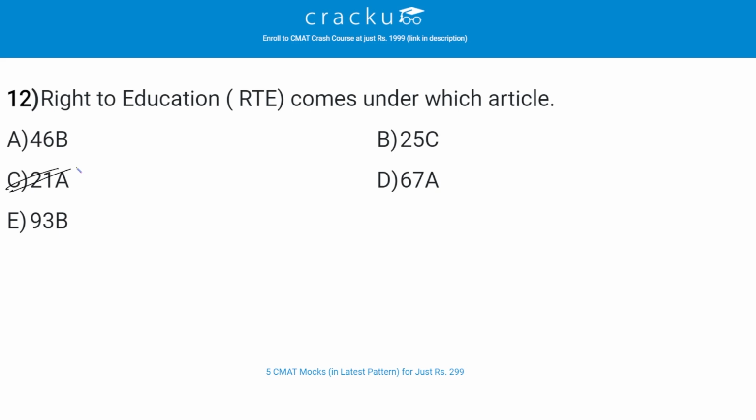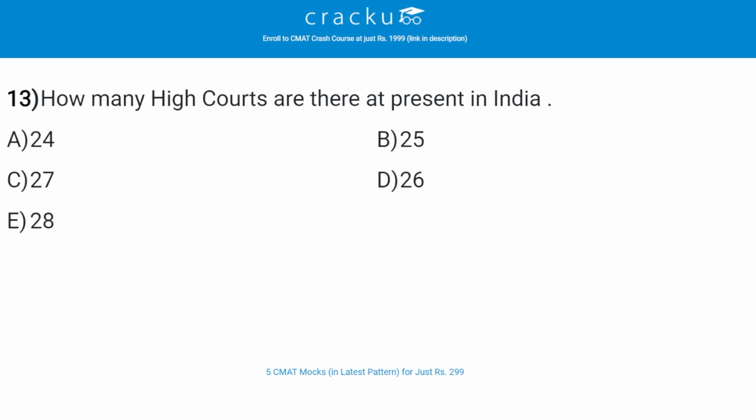The Right of Children to Free and Compulsory Education Act, or Right to Education Act, is an act of the Parliament of India enacted on 4th August 2009, which describes the modalities of the importance of free and compulsory education for children between 6 and 14 in India.